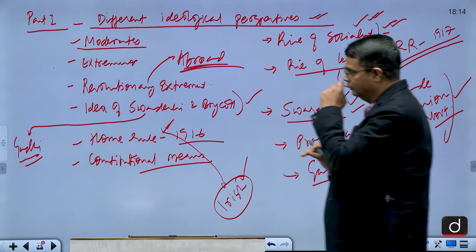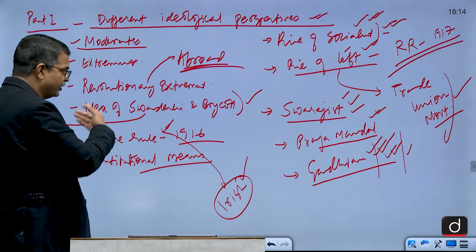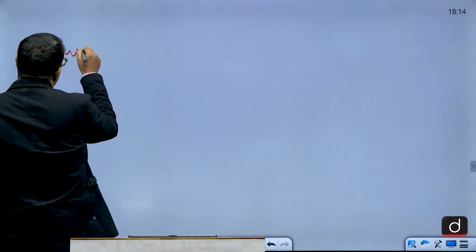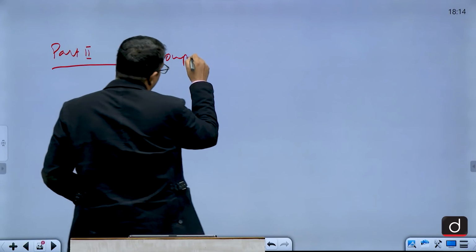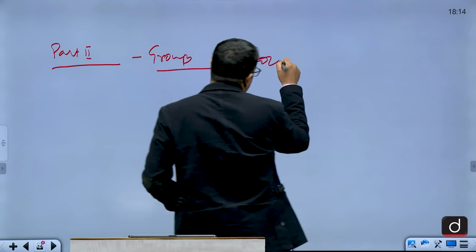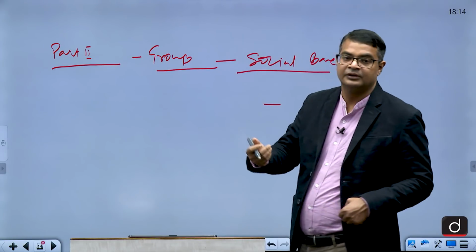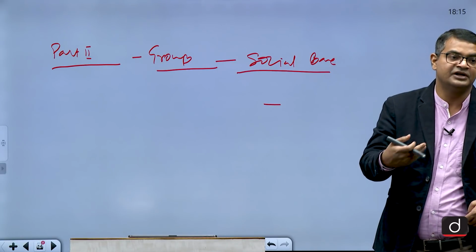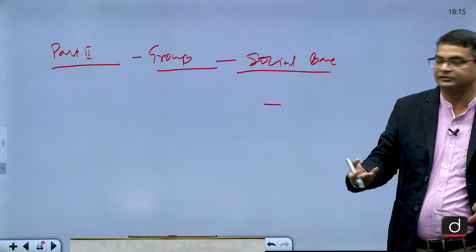So, two part, one different ideology, second part you write different groups. Name the different groups for social base that I just told you. In civil disobedience, you see the Prabhat Fairies, Manjari Sena, and all these kind of things.